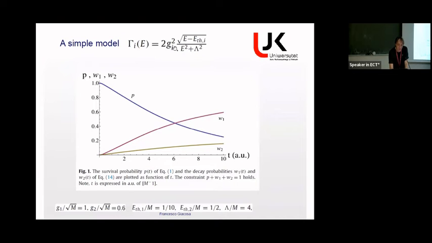So it has an energy threshold. Each channel has its own energy threshold, and this is a square root. It's not a simple theta, but it's a square root. And then there is a kind of form factor, which is 1 over energy squared plus lambda squared. And this is the calculation.